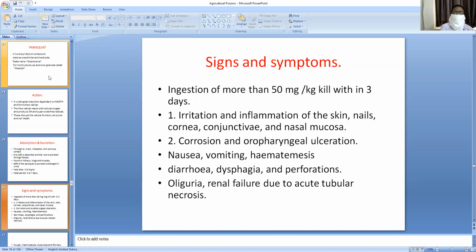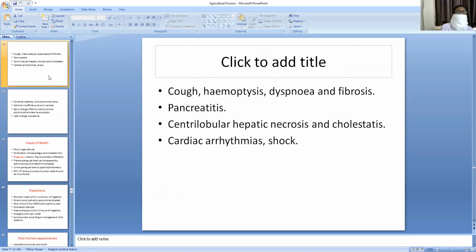Nausea, vomiting, and hematemesis will develop. Diarrhea, dysphagia, and perforations will be seen. Oliguria, renal failure due to acute tubular necrosis. Cough, hemoptysis, dyspnea, and fibrosis. Pancreatitis will be seen. The important hepatic changes are centrilobular hepatic necrosis and cholestasis.